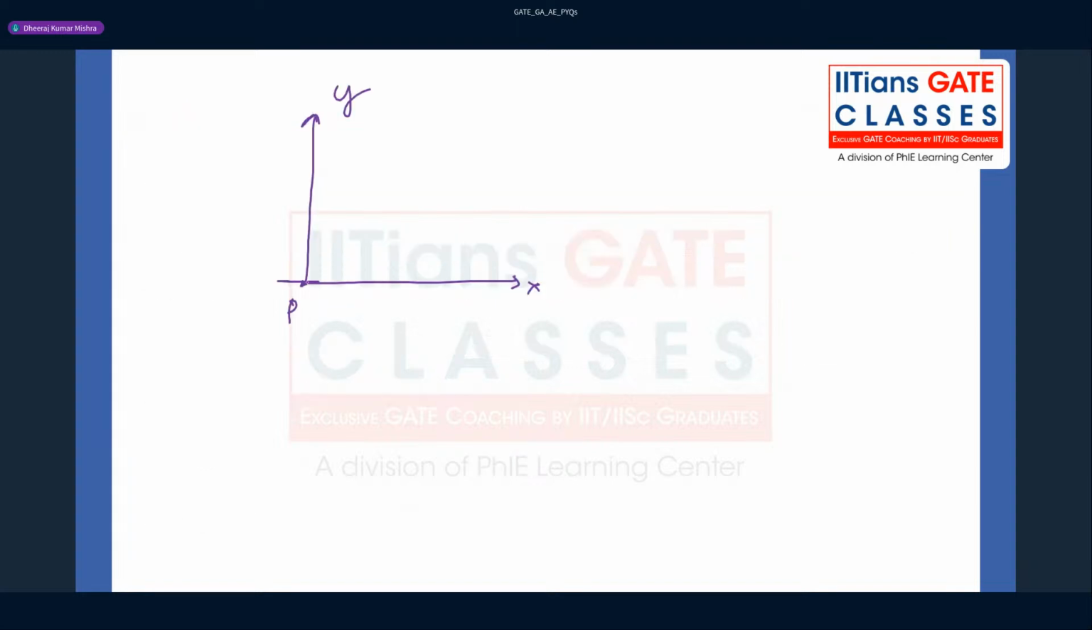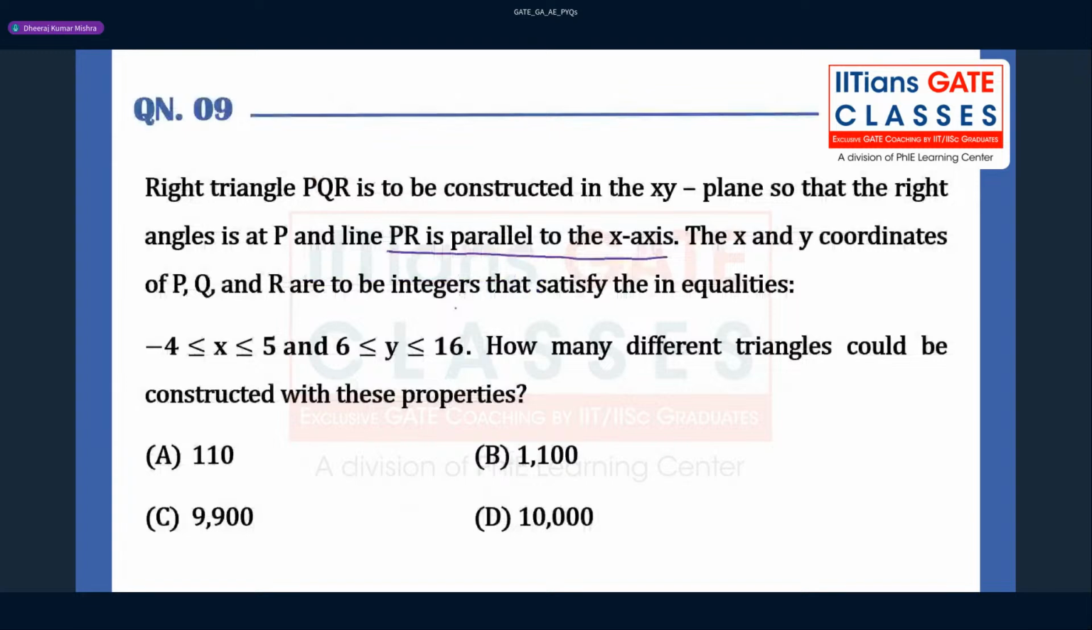So this PR will be here. I mean, you can say like this. Okay, you can say PR is here, right? And then X and Y coordinates of PQ are to be integers that satisfy inequalities, like this, inequalities are given, right? So X can take from -4 to 5, and Y can take from 6 to 16, right? So how many different triangles could be constructed with these properties?